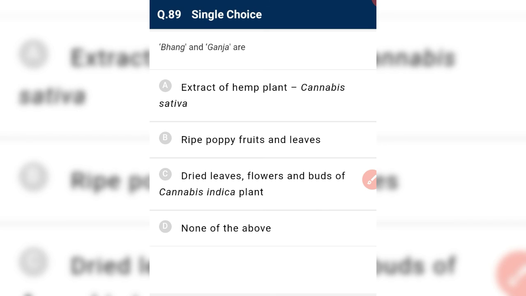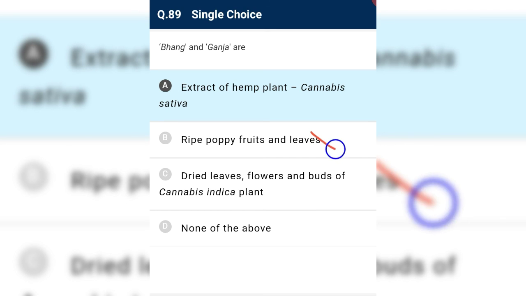Bhang and ganja are extracts of hemp. Yes, the hemp plant, that is Cannabis sativa. The different concentrations of the active substance, called cannabinoid, obtained from Cannabis sativa, can be used for formation of bhang, ganja, charas, hashish. That is in line with NCERT. Ripe poppy fruit is related with morphine, not with ganja and bhang. Dried leaf, flower, and bud of Cannabis indica plant, no. First is the correct answer.